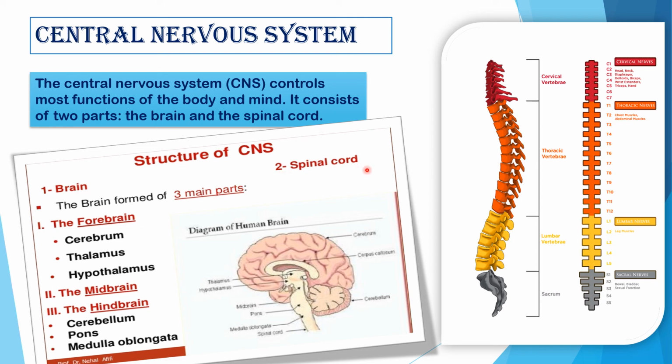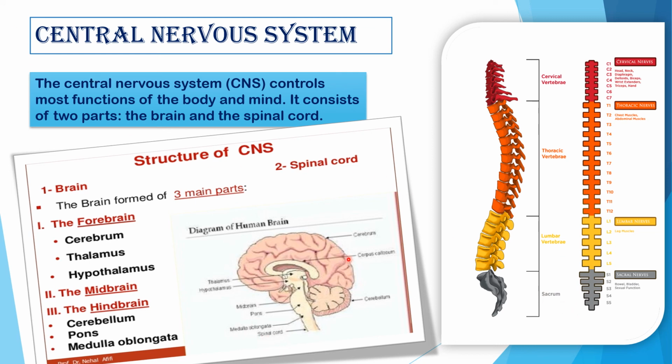Number 2, spinal cord. Now see this. This is spinal cord. Spinal cord consists of cervical vertebrae, thoracic vertebrae, lumbar vertebrae and sacrum vertebrae.